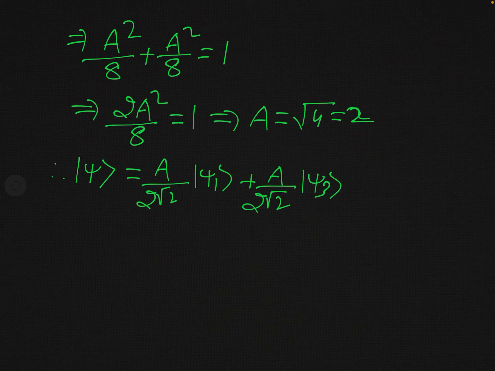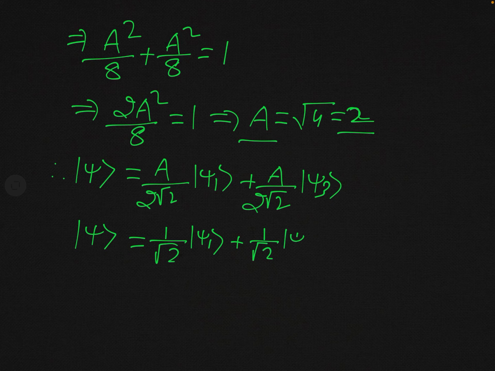But we have obtained that this a is equal to 2, so substituting the value of a, you can see this kth psi will be equal to what? This is simply 1 over root 2 kth psi 1 plus 1 over root 2 kth psi 3. And so you can now write the eigenstate of the system at any time t.